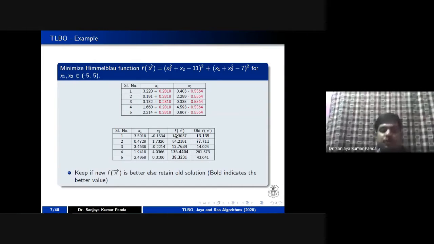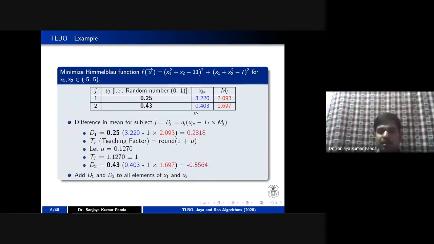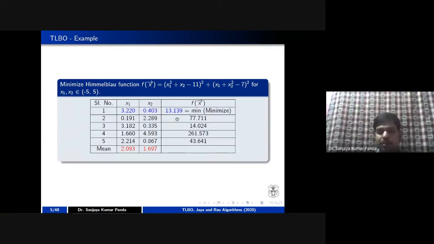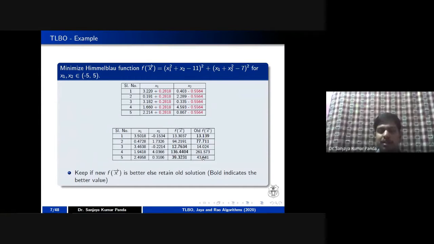It may happen, like I told you in the genetic algorithm, that when we produce the offspring or children, the children may be better than the parent or may not be better than the parent, right? In the same fashion, whatever fitness we have in the previous slide, the same fitness function I am writing here as the old fitness. And after updating the values, I am calculating the new fitness, and comparing whether the new fitness or the old fitness is better.